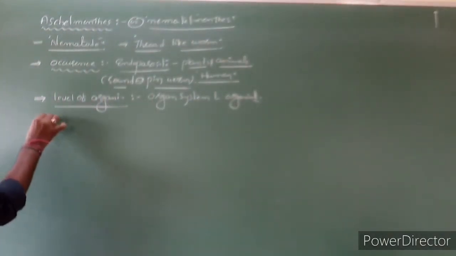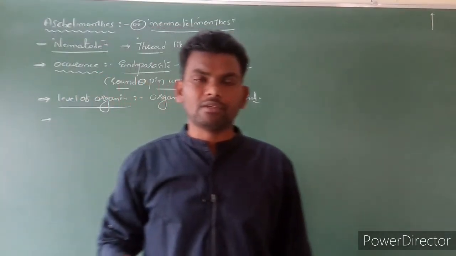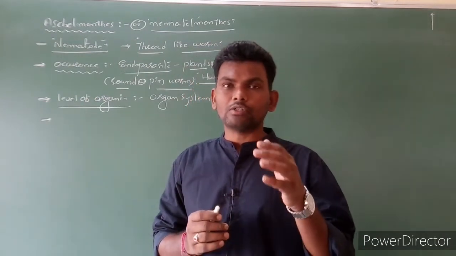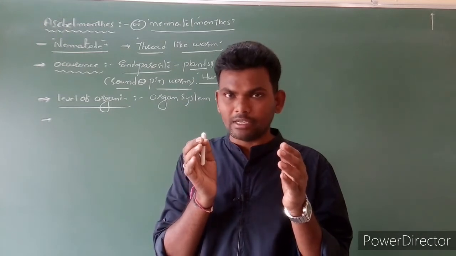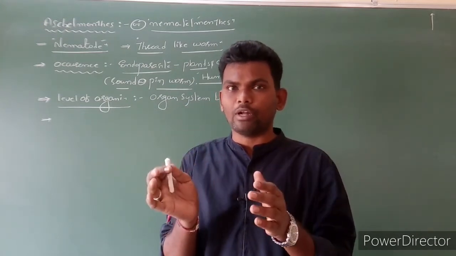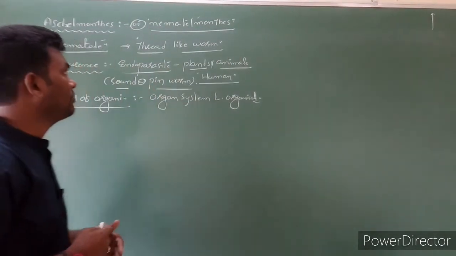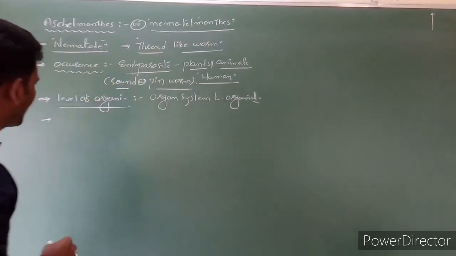Next, Aschelminthes as well as Platyhelminthes, the majority of the characters are the same. So you have to focus on the main difference between Aschelminthes and Platyhelminthes, where the difference is. At least 4 or 5 points we have to focus on. The remaining 70% of the information is the same.